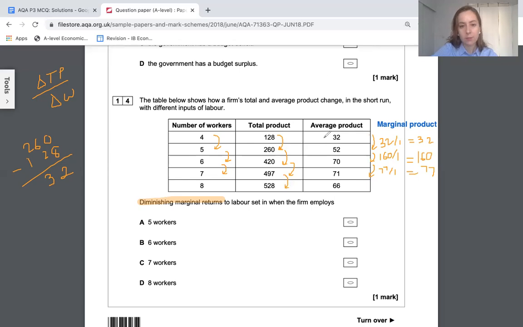And oh, I've got the answer already. To get diminishing marginal returns, you need your marginal product to start to fall. And it does fall from 160 to 77. It starts to fall when we have added that 7th worker. That's when I calculated the 77. So in other words, C is the answer.